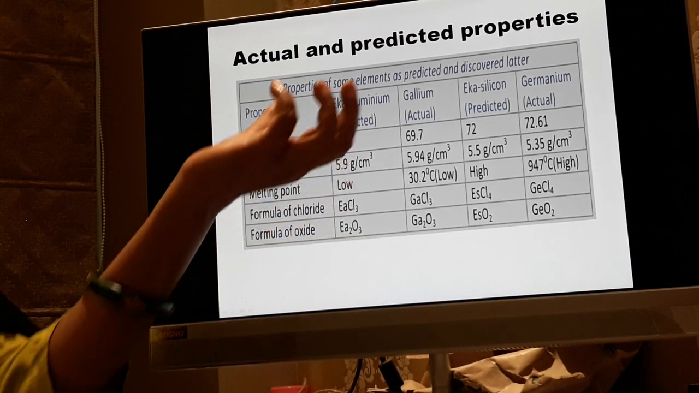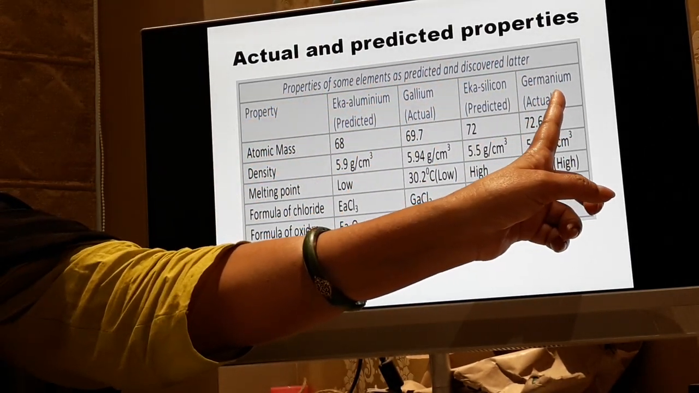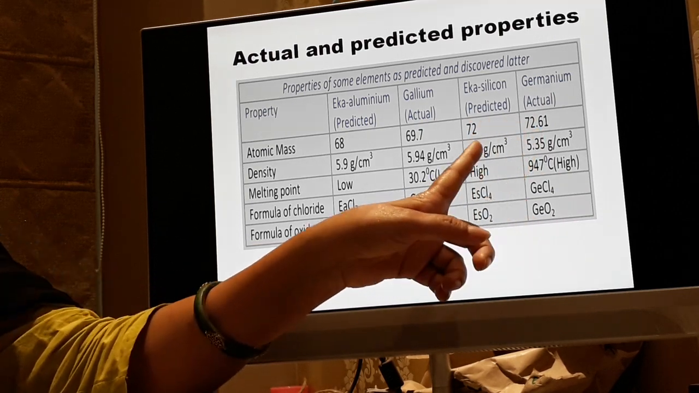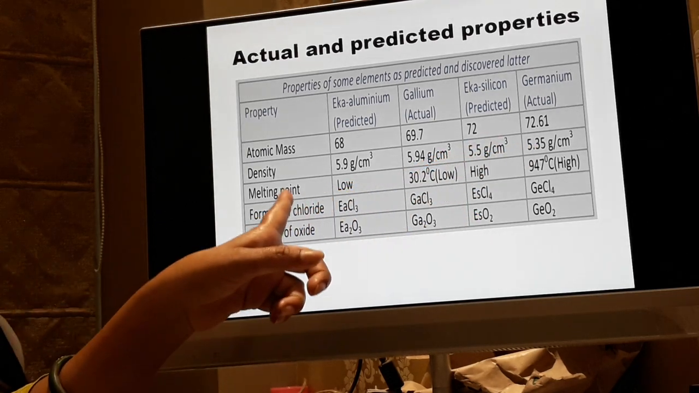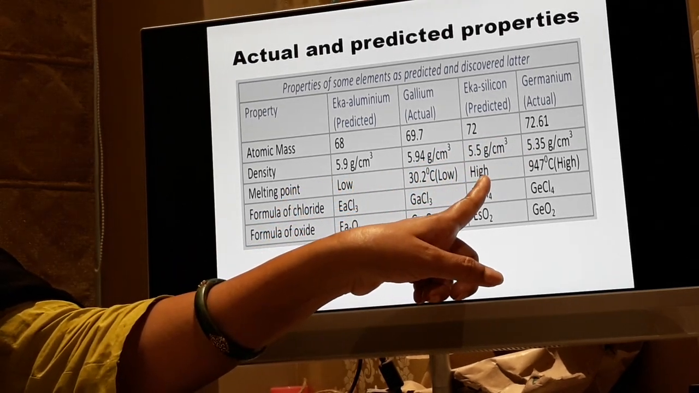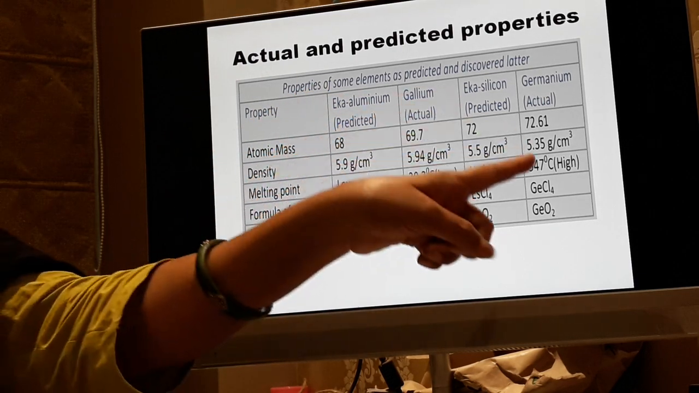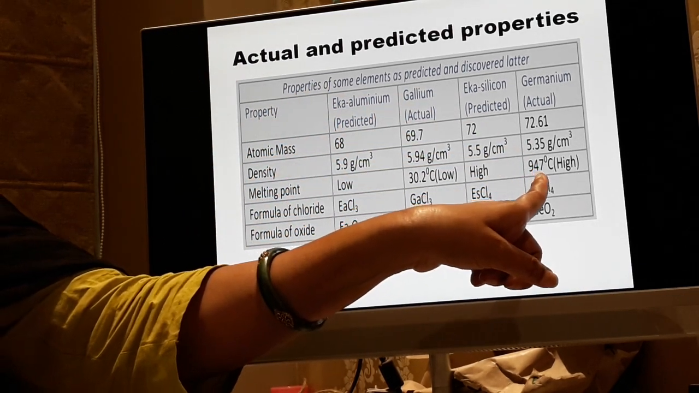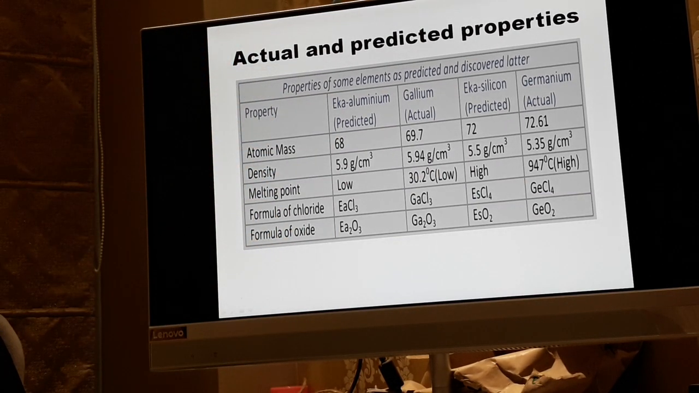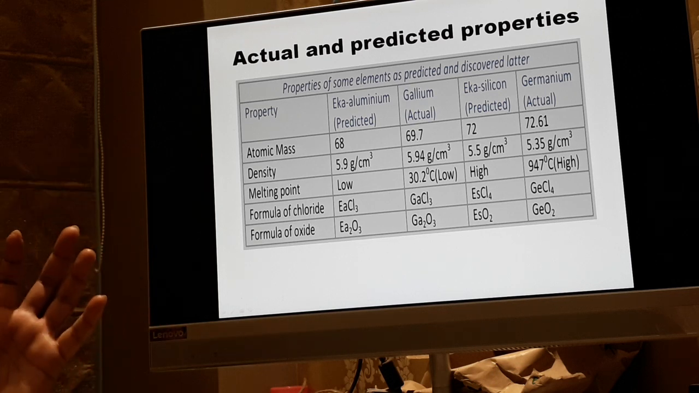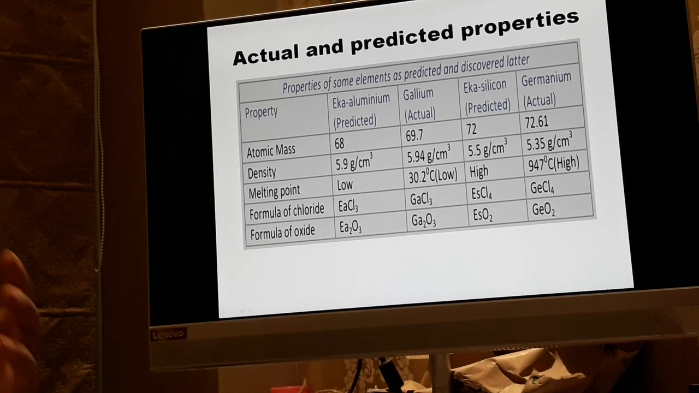If you compare even for Eka silicon, which is named today as germanium, the properties are almost similar regarding the atomic mass, the density, the melting point. Here it is high for Eka silicon; he just predicted, but today the actual value is somewhere around 947 degrees Celsius. So if you see the table, you can grasp that whatever Mendeleev had predicted has been found to be true. So this is a more accepted periodic table, and these are the merits of the periodic table.